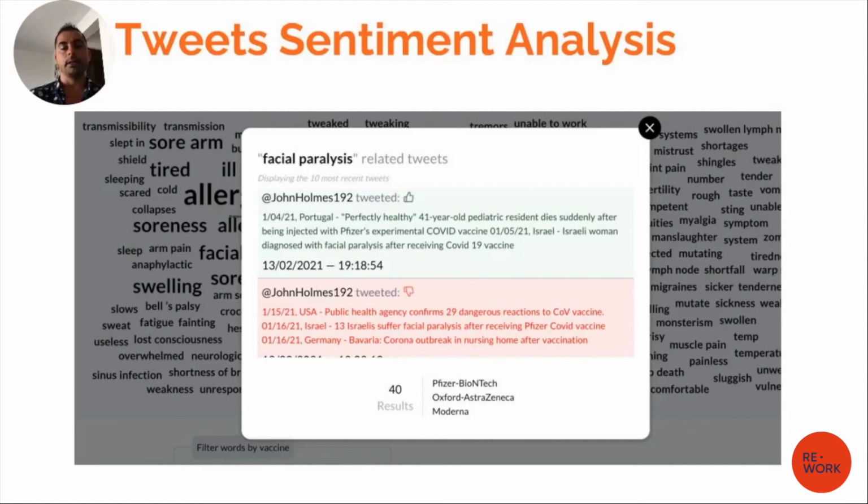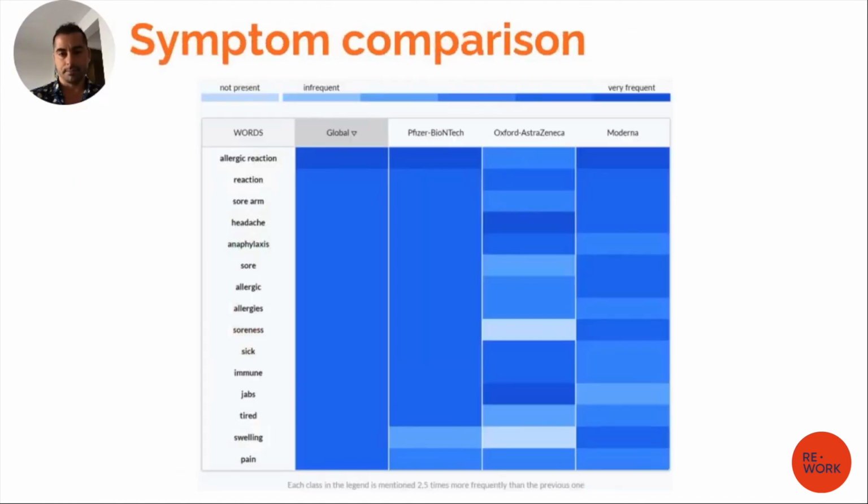And here you see, if you click on one of those adverse events, it opens all the tweets that are related to that specific adverse event. You can read them, you can download them, and also you can check whether they are positive or negative. In this case, the green ones are positive, the red ones are negative. This is another useful feature for those who want to analyze the tweets better.